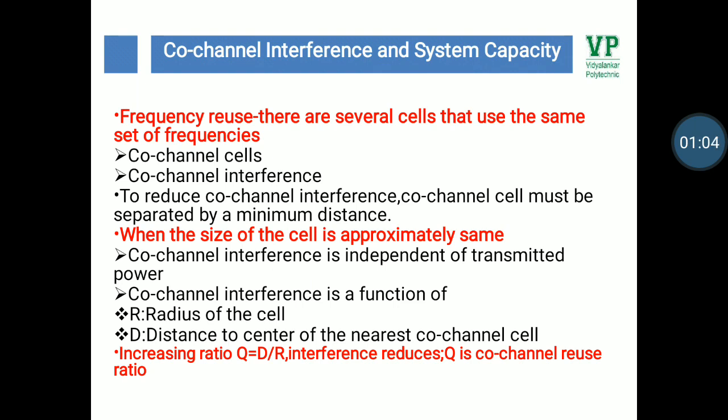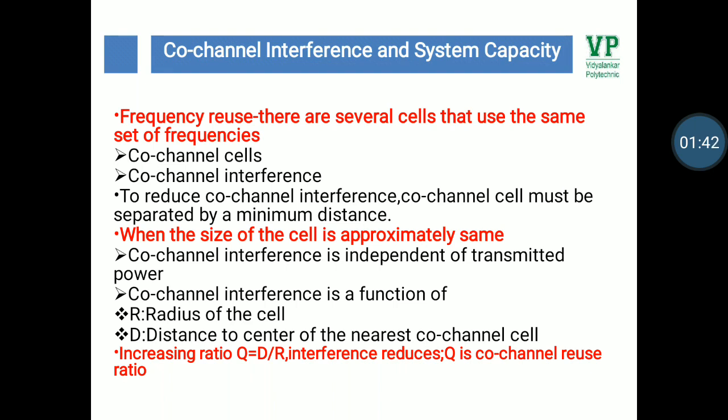Several cells that use the same set of frequencies is called frequency reuse, which we have already studied. To reduce co-channel interference, co-channel cells must be separated by a minimum distance. When the size of the cells is approximately the same, co-channel interference is independent of transmitted power and is a function of the radius of the cell, denoted by R, and D, which is the distance to the center of the nearest co-channel cell.